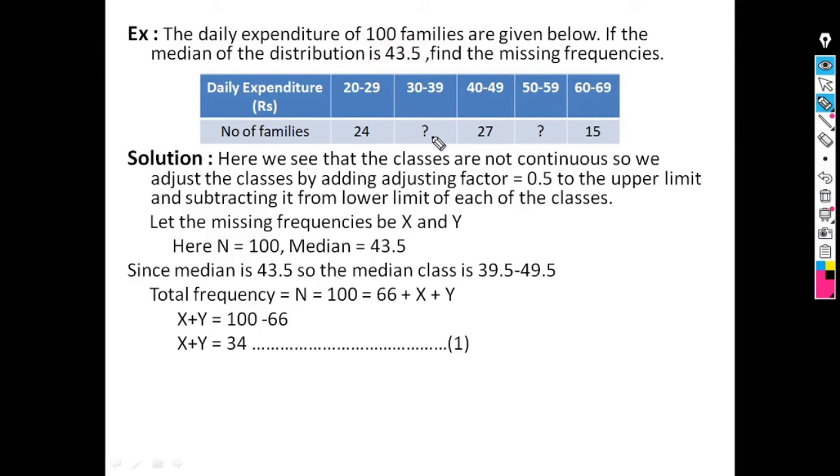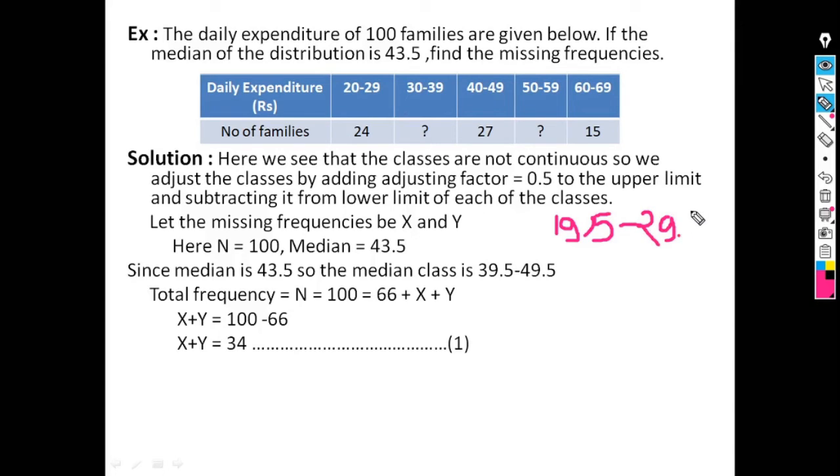For making them continuous, the procedure is to subtract 0.5 from the lower limit and add 0.5 to the upper limit. So 20 minus 0.5 is 19.5, and 29 plus 0.5 is 29.5.